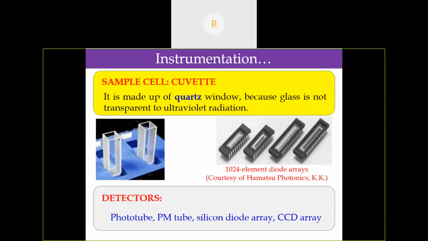The common detectors are the phototube or photomultiplier tube and the silicon diode array or CCD, the charge coupled device, which may also be employed. But the most common is the photomultiplier tube. It is based on the principle of the photoelectric effect.